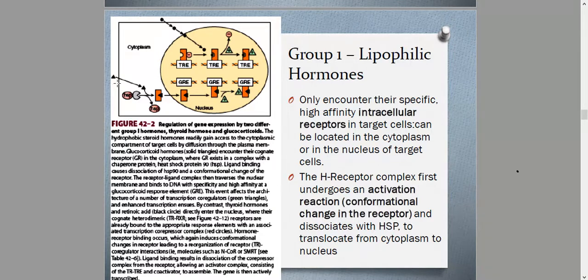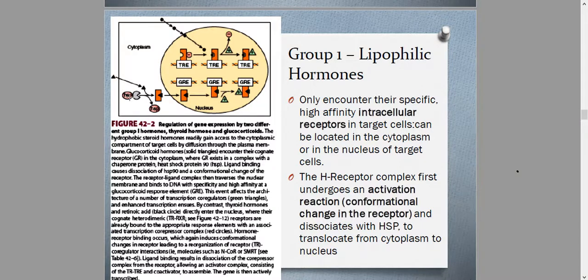Once the recognition domain of the receptor recognizes the hormone, it binds to it, and as it binds, conformational change happens.